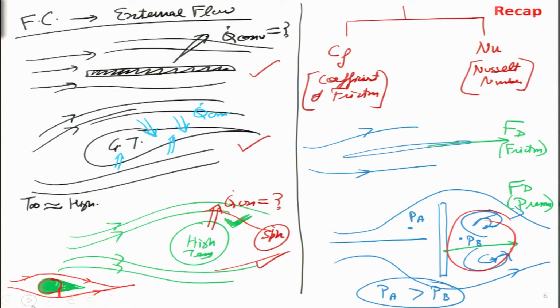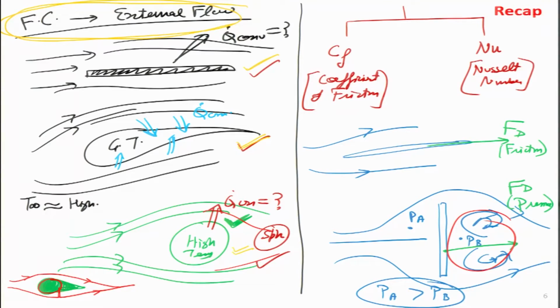Then we went into a lot of detail and looked into the forced convection for external flows. So, these are all the types of flow geometries that I had drawn yesterday. It could be flow over a flat plate, flow over a streamlined body or a bluff body like a sphere or cylinder. So, by external flow we mean that the body that we are interested in, whether it is the flat plate or a streamlined body, it could be a ball or a cylinder or a bat, that object is throughout surrounded by the fluid and the flow. So, it is submerged inside over there. The fluid can be a liquid like water, it can be a vapor or a gas like air as well.